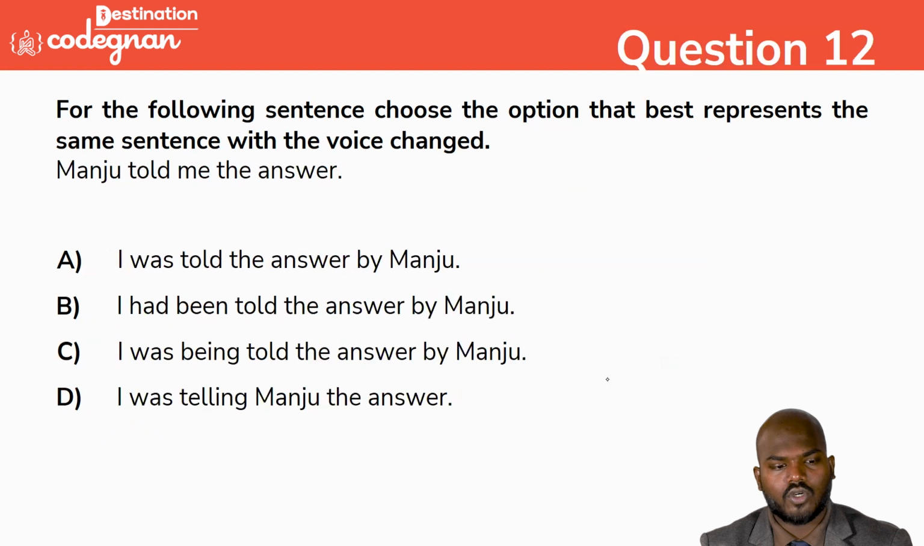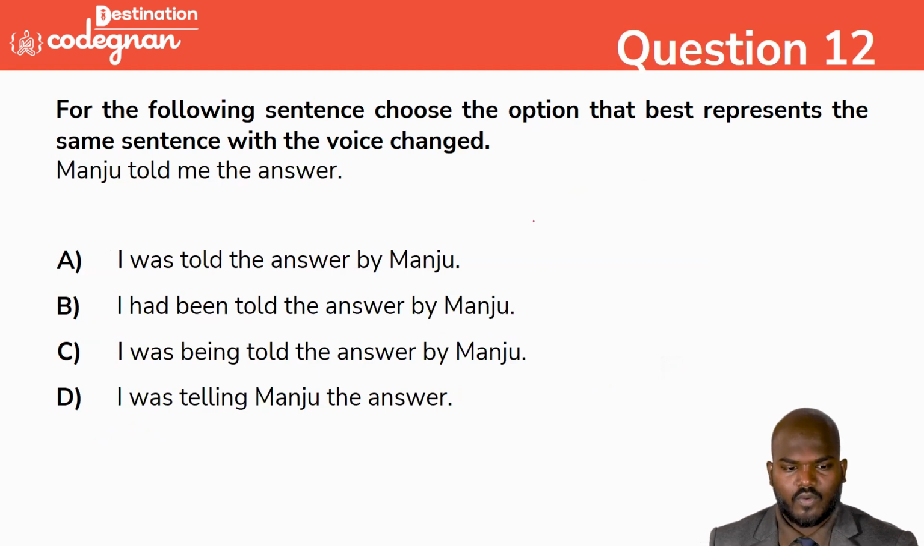Manju told me the answer. Option A is saying, I was told the answer by Manju. I had been told the answer by Manju. I was being told the answer by Manju. I was telling Manju the answer. What is the answer? We can mark it here.